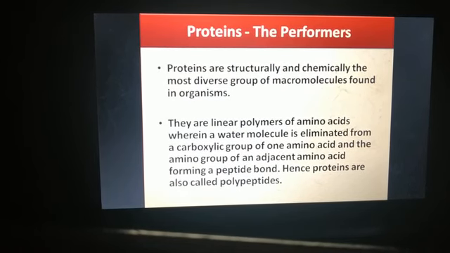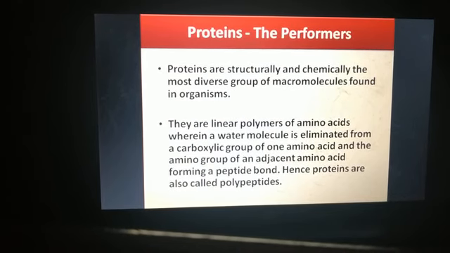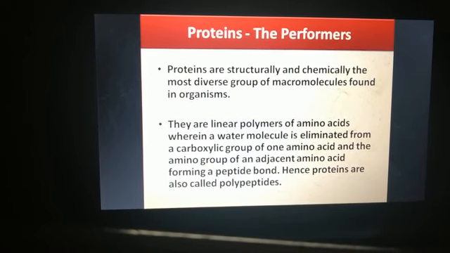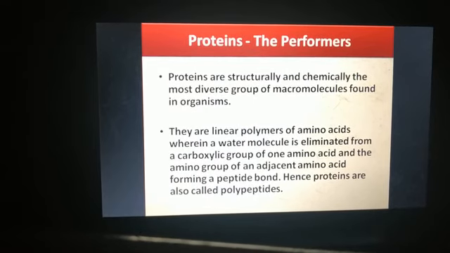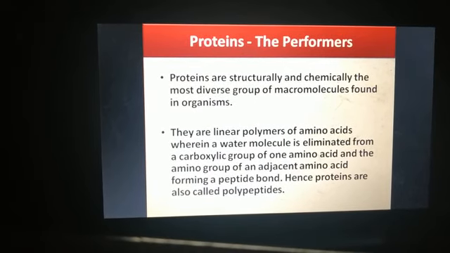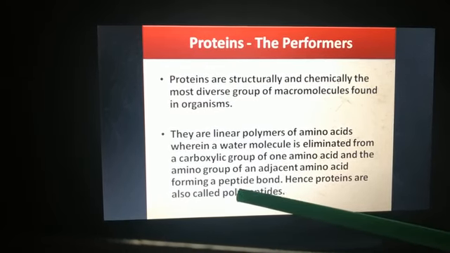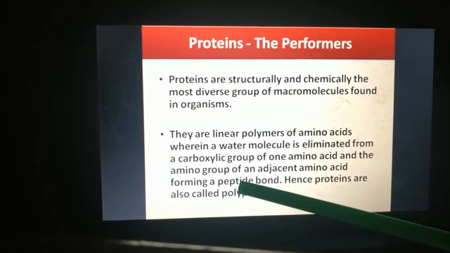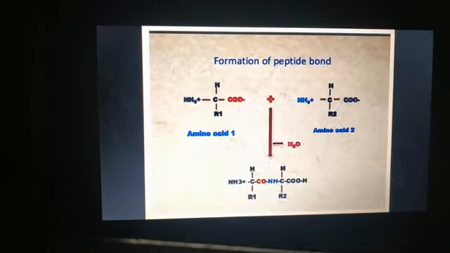They are linear polymers of amino acids wherein a water molecule is eliminated from a carboxylic group of one amino acid and the amino group of an adjacent amino acid, forming a peptide bond. Hence, proteins are also called polypeptides. So in protein, peptide bond is present, and how this peptide bond is formed, I'll show you the image.